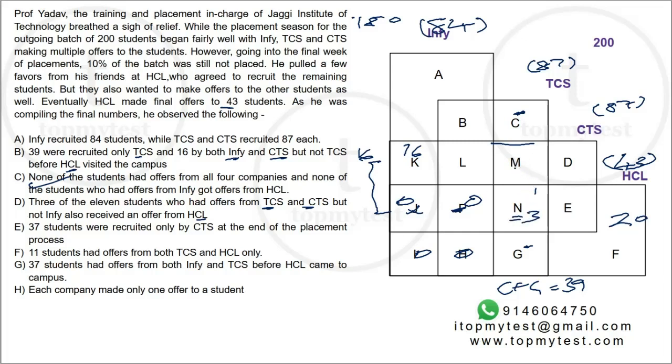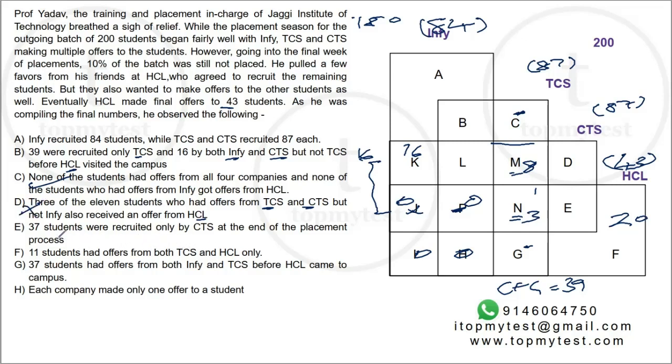M and N will be combined before HCL came in, right? Because they have TCS, CTS, but not Infi. Once HCL came in, some of them got jobs from HCL also. So those are 3 people, and M and N combined is 11. So M should be 8, right? This is also done.